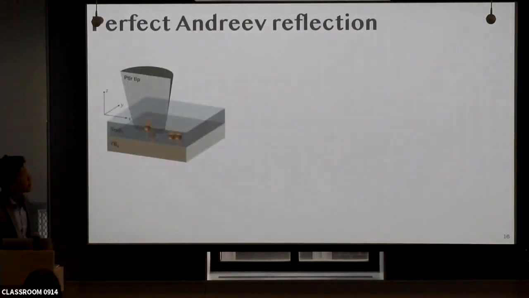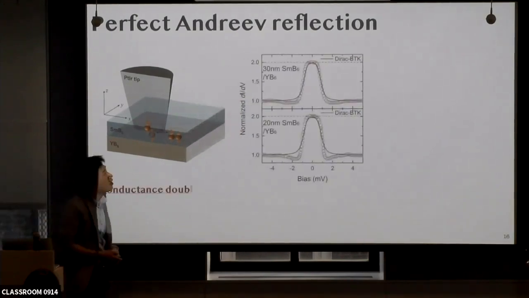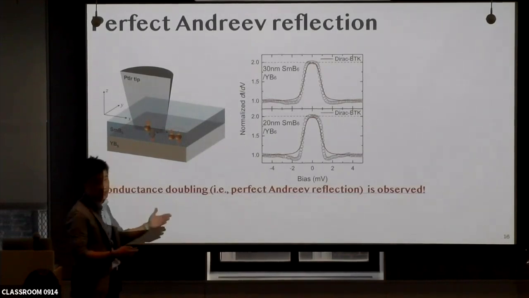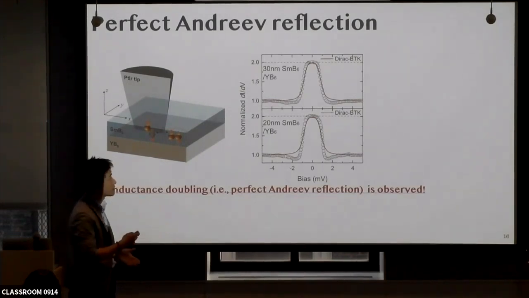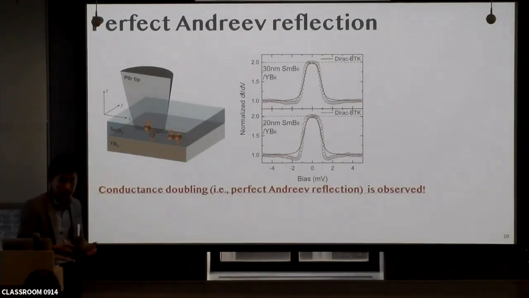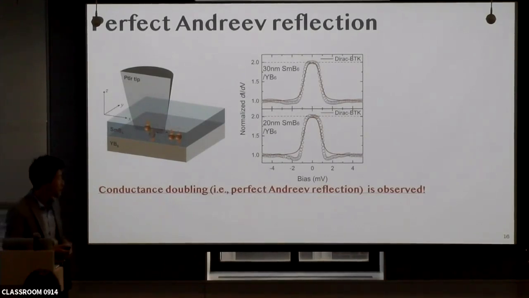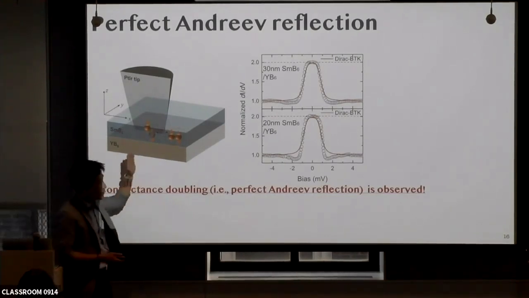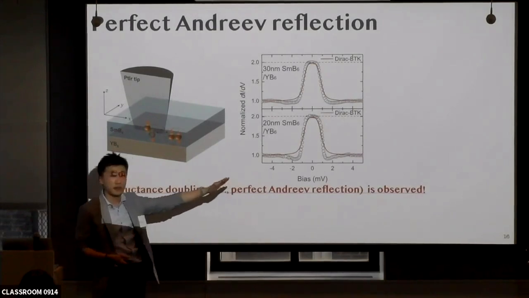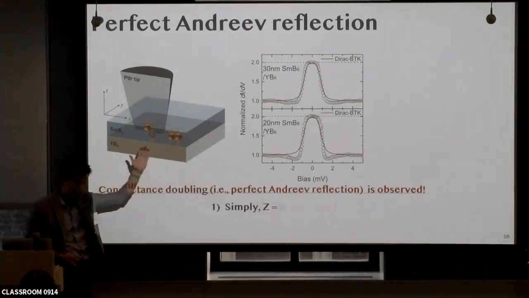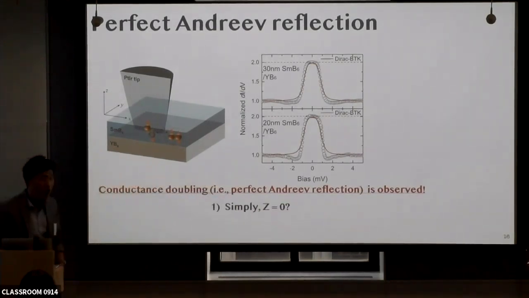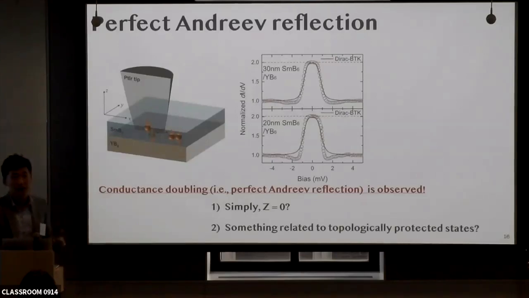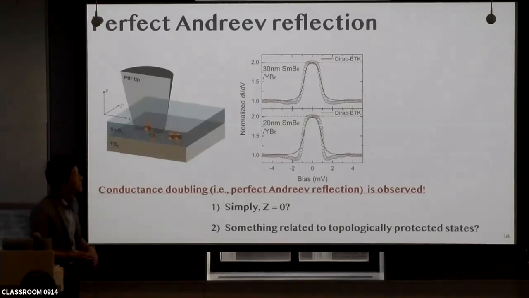Then we fabricated the samarium hexaboride, yttrium hexaboride system and measured the point contact spectrum. We observed that for a specific thickness of samarium hexaboride, we see a perfect conductance doubling, so-called perfect Andreev reflection. This result can be interpreted by 2 different scenarios. One is simply Z equals 0, or something related to the topologically protected states.